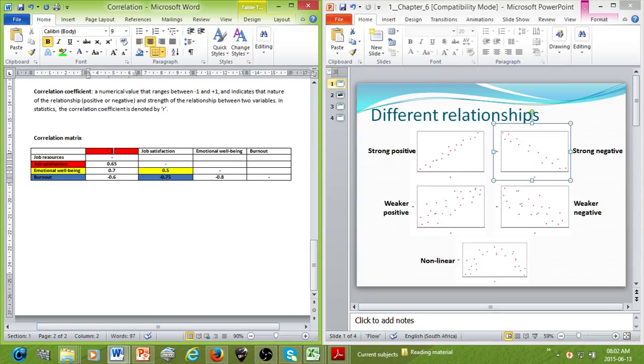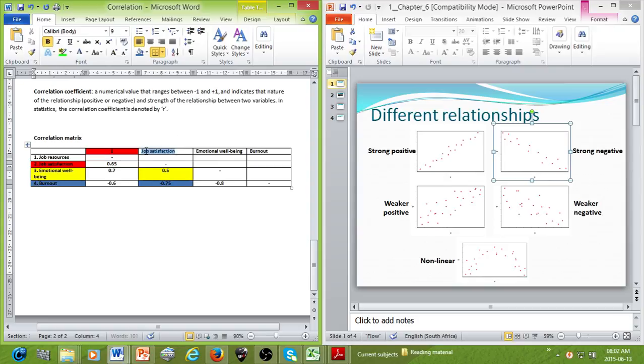So for example, excuse me, that's supposed to be a 1. So let's say over here we label job resources as number 1, job satisfaction is number 2, emotional well-being is number 3, burnout is number 4.